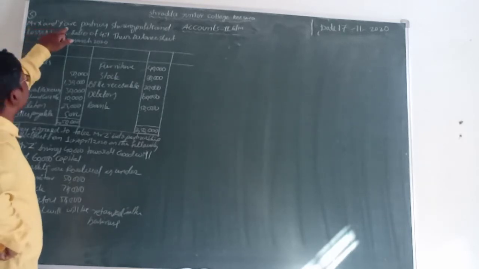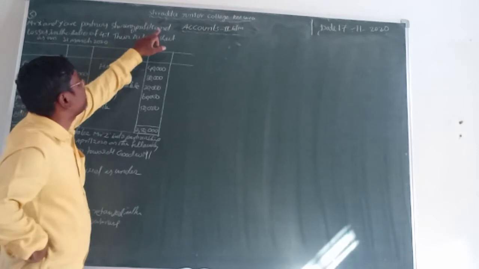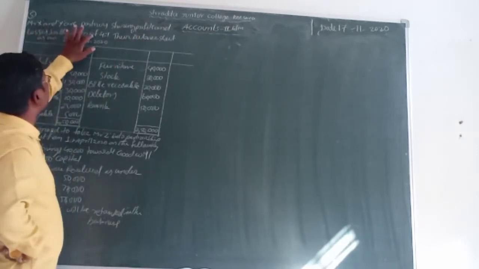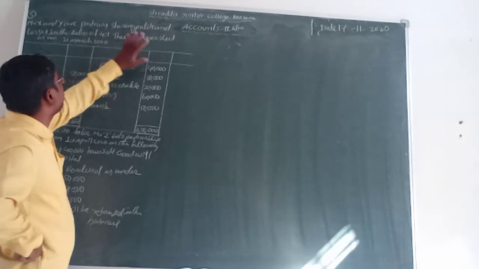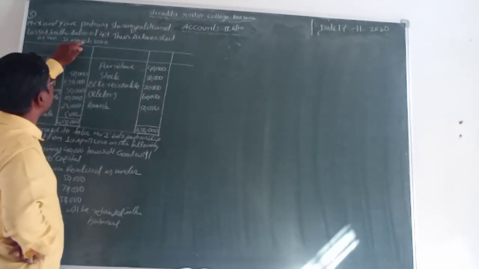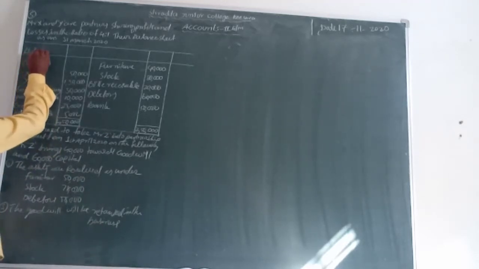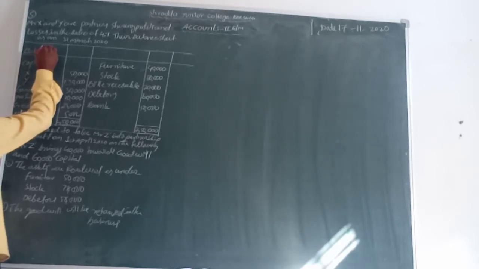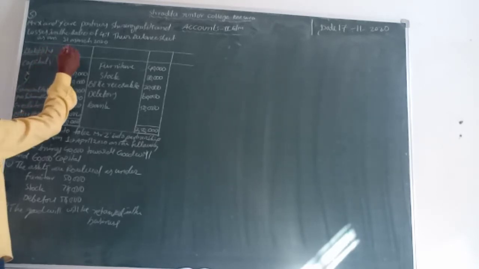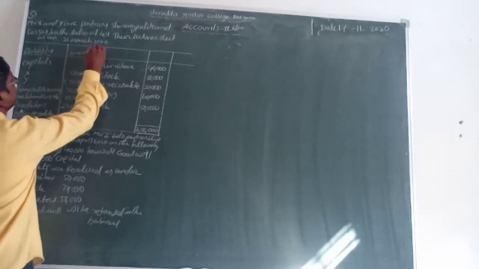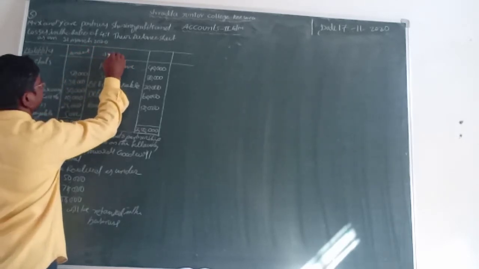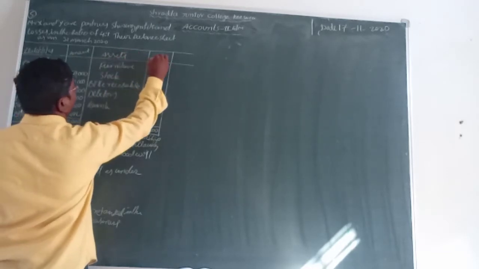Okay, students, so what is the problem? First of all, listen to me and read carefully. X and Y are partners, sharing profits and losses in the ratio of 4:1. Their balance sheet as on 31st March 2020: liabilities and amount, assets and amount.